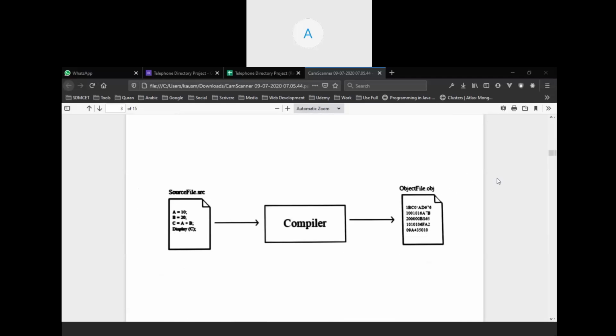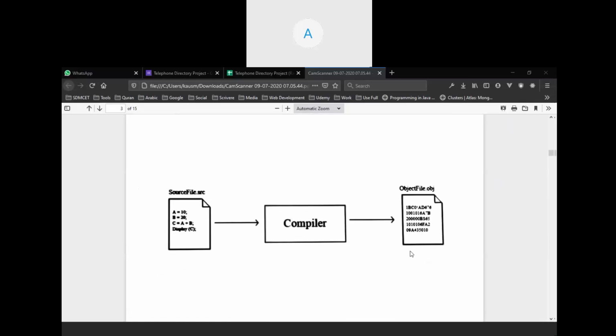Okay. So generally in C, I think we have seen that the compiler translates the source file, that is the high level language that we humans can understand, into the object file that the machine can understand. This is the object file that the machine can understand. I think in the C compiler we have seen that.